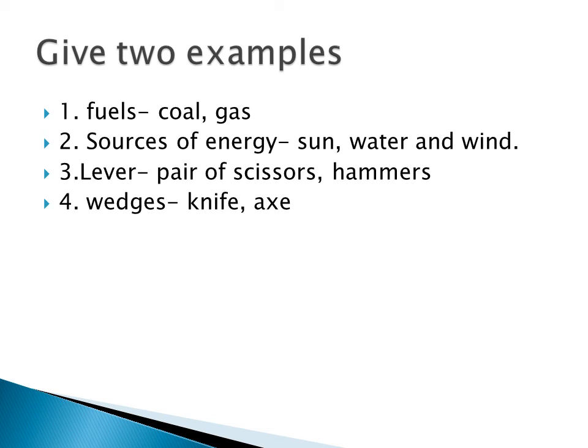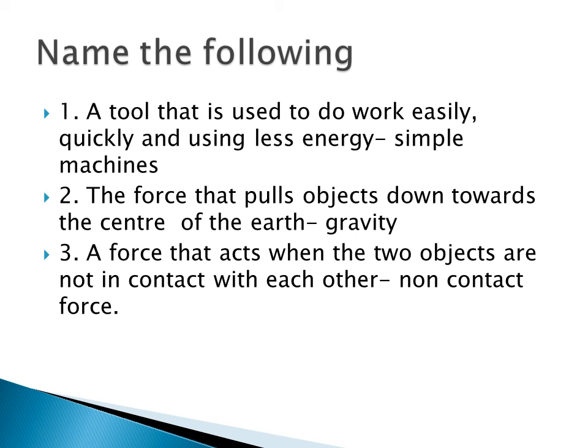Lever's two examples, pair of scissors and hammers. Then fourth, wedge's two examples, knife and axe. And then name the following. The tool that is used to do the work easily, quickly and using less energy. It is called simple machines.